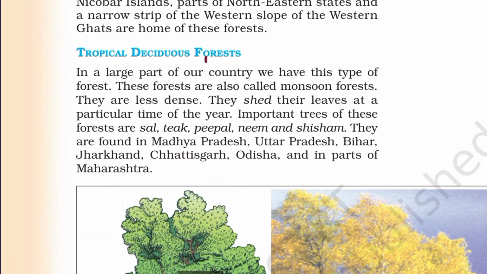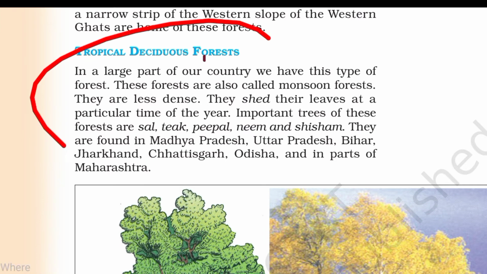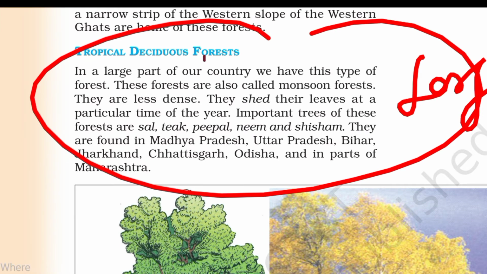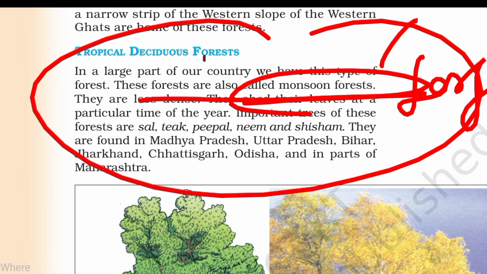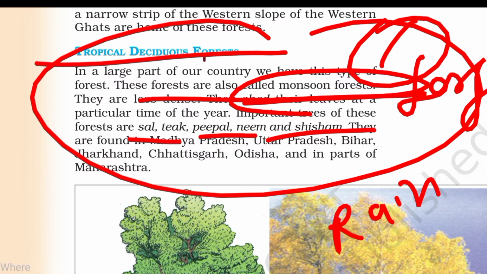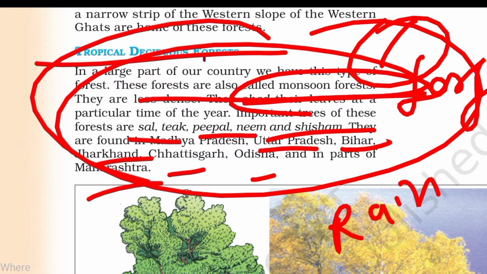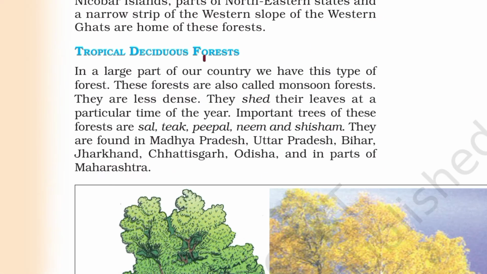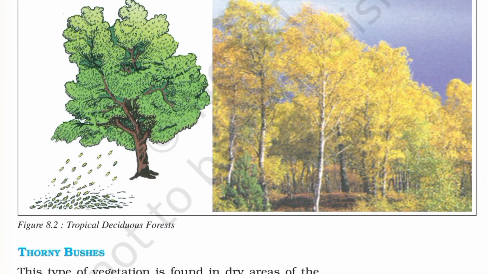Then tropical deciduous forest. It covers a large part of our country. This is also called monsoon forest. It's also asked as a one-liner question in UPSC: what is the monsoon forest? This is the tropical deciduous forest, where the rain is average. Some important trees are sal, teak, peepal, neem, and shisham. They are found in Uttar Pradesh, Bihar, Jharkhand, Chhattisgarh, Odisha, and some parts of Maharashtra. So this is some information about the tropical deciduous forest.